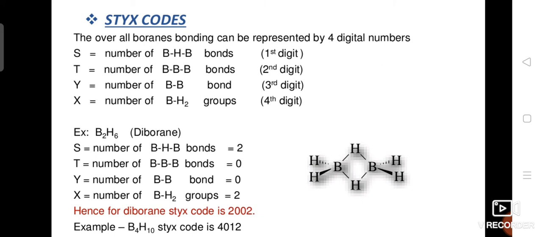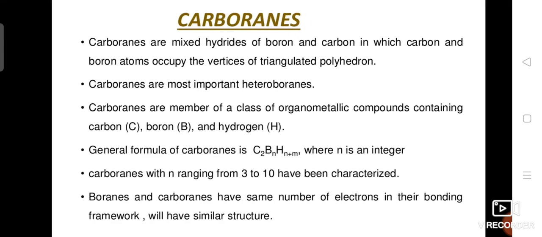From this it is clear that this molecule has 2 BHB bonds and 2 BH2 units, and no BBB or BB bonds. Another example is B4H10, whose Stokes code is 4012, which indicates 4 BHB bonds, no BBB bonds, one BB bond and 2 BH2 groups.